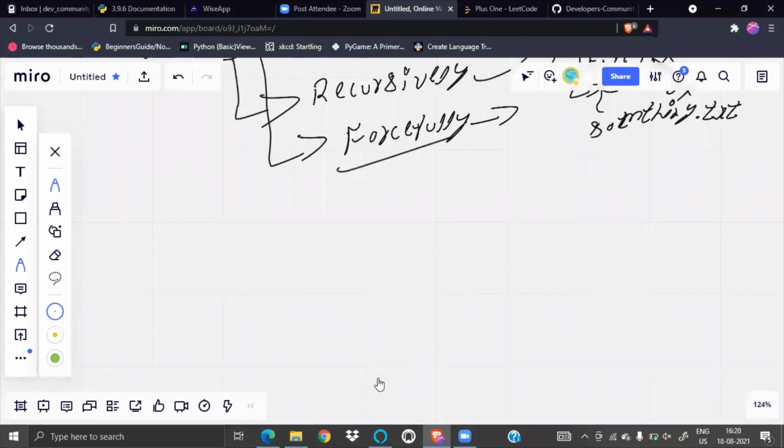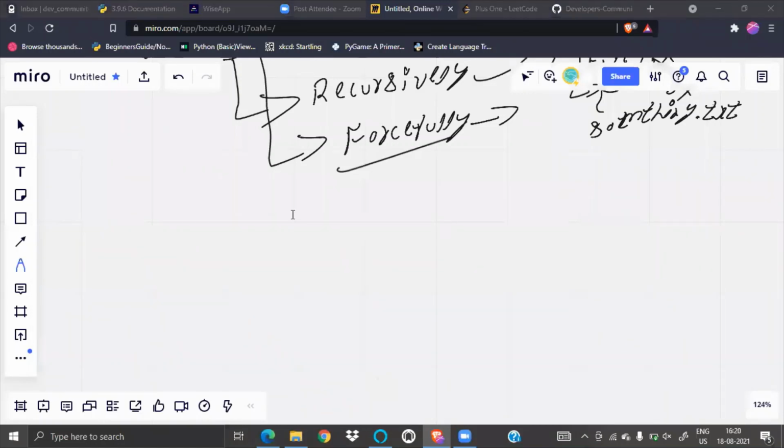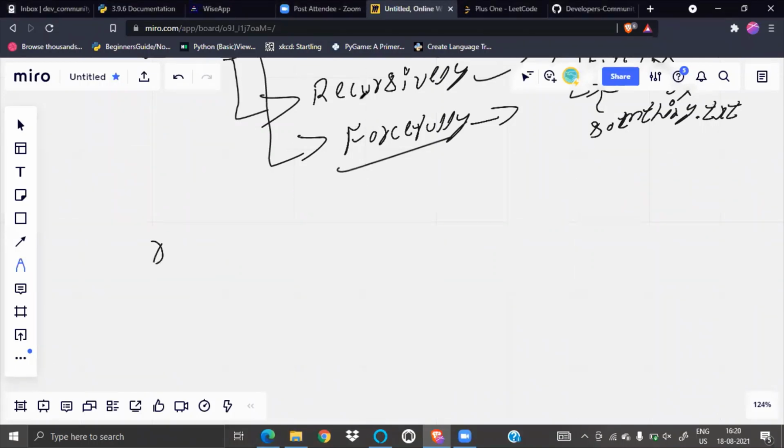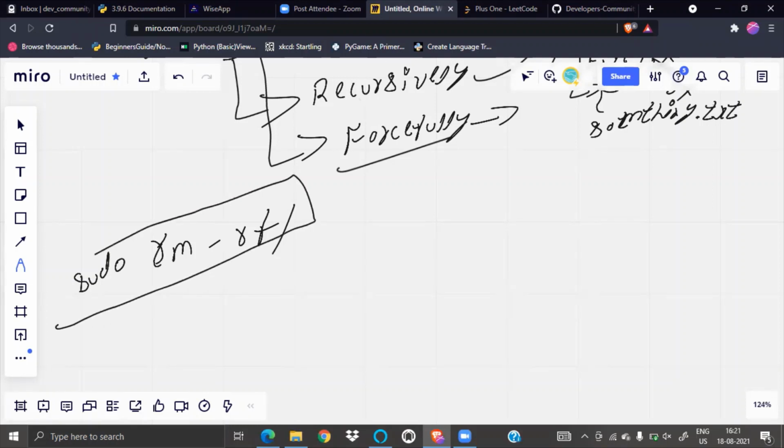In the software industry, people are so afraid of this command. There are so many dangerous commands. Let me tell you one: rm -rf. What this does is, if I do rm -rf on home with sudo, it will delete all my